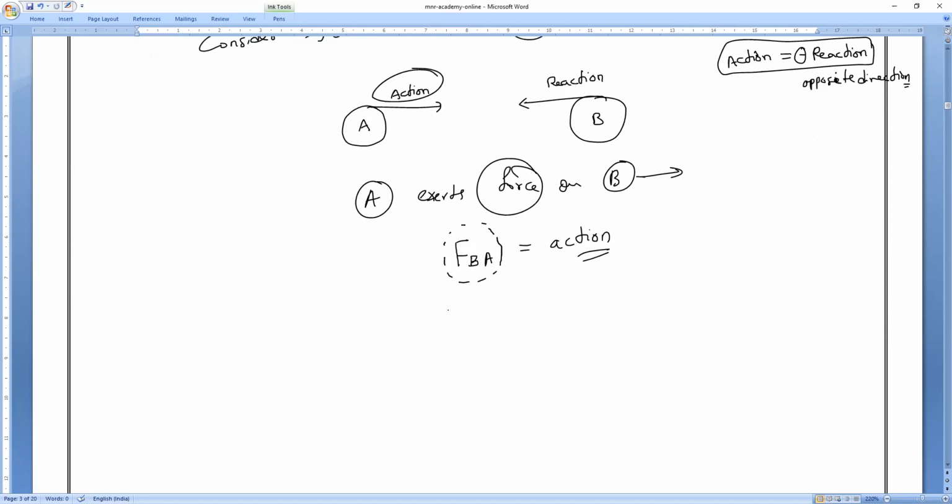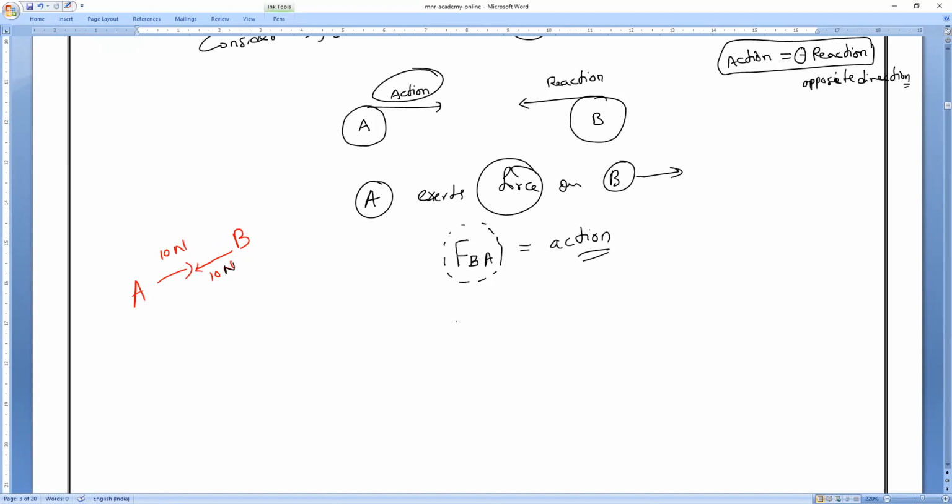Same way, according to Newton's third law, B also will exert the same force on A, irrespective of its mass. B may be bigger or smaller, and A may be bigger or smaller, it doesn't matter. For example, if A exerts 10 Newton force on B, then B also will exert the same 10 Newton force on A, irrespective of their masses.